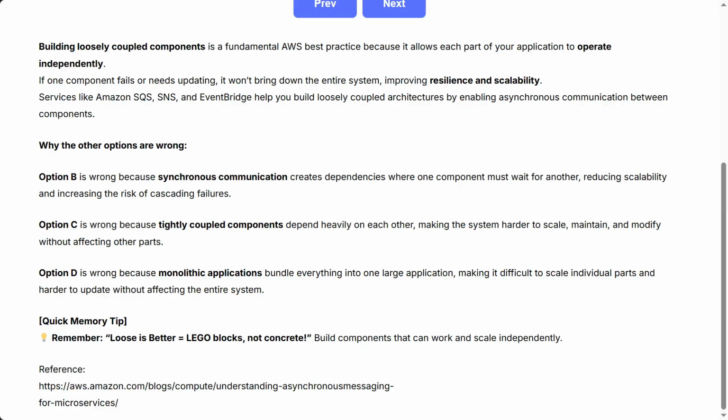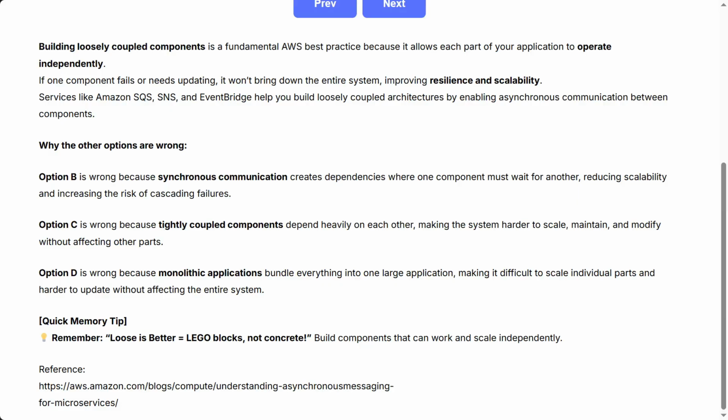Why the other options are wrong? Option B is wrong because synchronous communication creates dependencies where one component must wait for another, reducing scalability and increasing the risk of cascading failures. Option C is wrong because tightly coupled components depend heavily on each other, making the system harder to scale, maintain, and modify without affecting other parts. Option D is wrong because monolithic applications bundle everything into one large application, making it difficult to scale individual parts and harder to update without affecting the entire system.